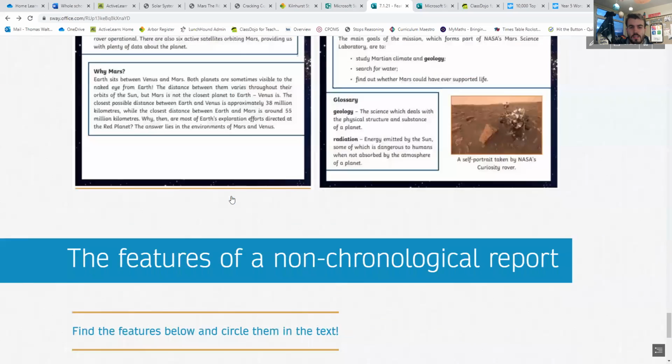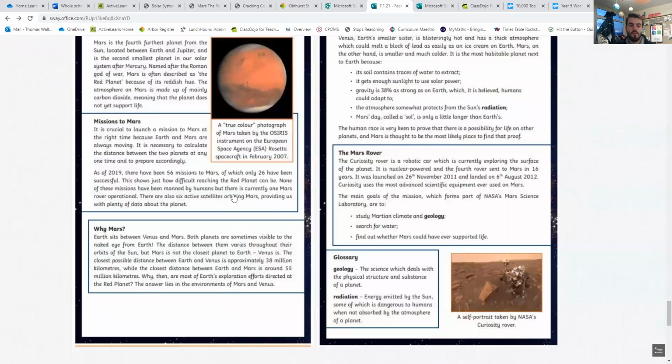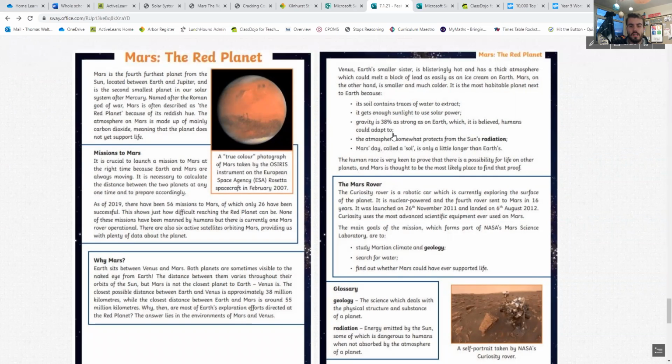7th, we've got the present tense. So everything about our tenses that we know, we've got the past tense, which has already happened. We've got the present tense, which is happening now. So show me a bit in this text that tells me this is happening right now. This is present tense, all right?